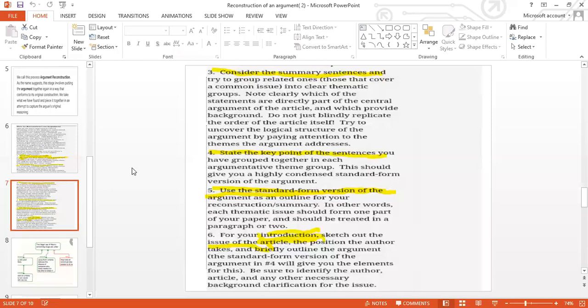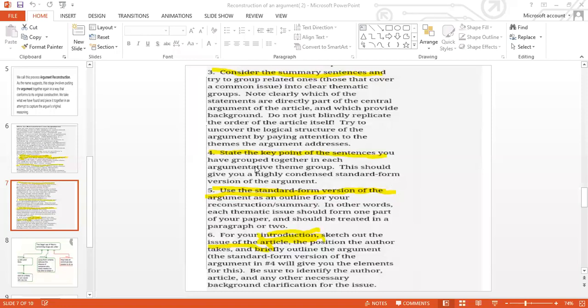Then consider the summary sentences and try to group related ones, those that cover common issues, into clear thematic groups. Note clearly which of the statements are directly part of the central argument of the article, and which provide the background. Don't just blindly replicate the order of the article itself. Try to uncover the logical structure of the argument by paying attention to the themes the argument addresses. Next, fourth, state the key points of the sentences.